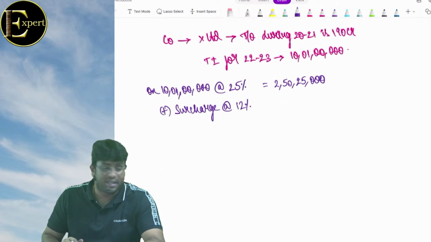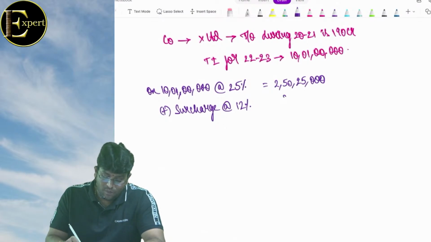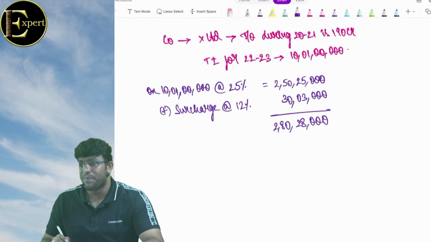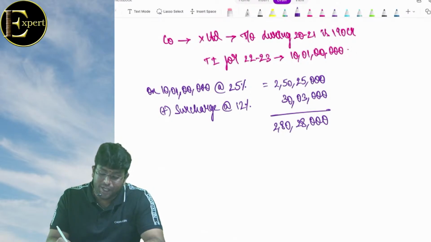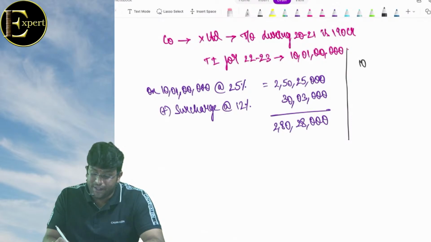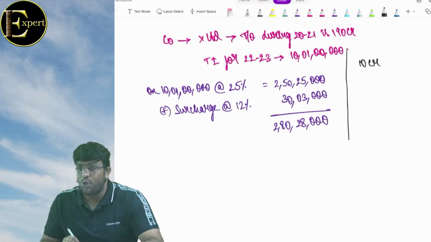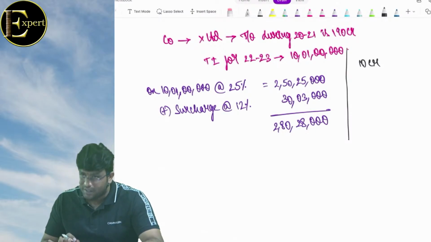Surcharge at 12%, how much is it? 30 lakh 3,000, right? Total how much? 2 crore 80 lakh 28,000. Friends, yes or no? Now to compare, how do I compare? I will compare 10 crore 1 lakh with 10 crores. Don't compare 10 crore 1 lakh with 1 crore. Please compare 10 crore 1 lakh with 10 crores.